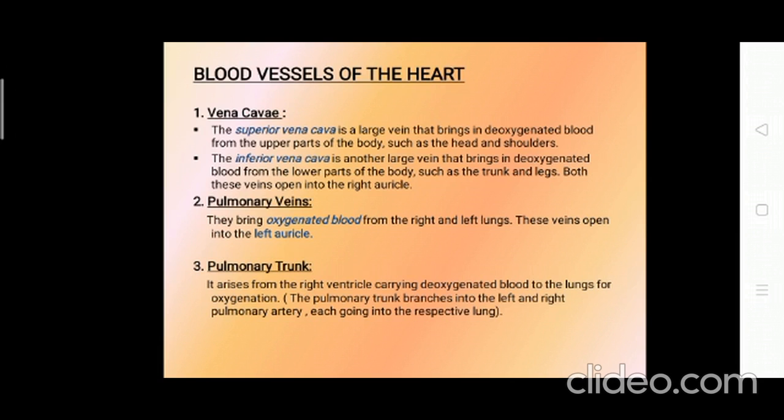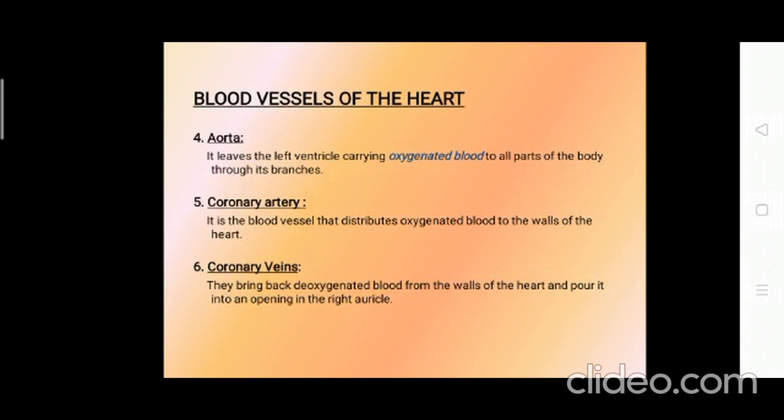Coming to your pulmonary veins. These bring oxygenated blood from the right and the left lungs. These veins open into the left auricle. We just discussed that exceptional vein, which was the pulmonary vein. Coming to the pulmonary trunk. It arises from the right ventricle carrying deoxygenated blood to the lungs for oxygenation, and this branches out into the left and the right pulmonary artery respectively, which go to the respective lungs. Aorta leaves the left ventricle carrying oxygenated blood to all parts of the body through its branches.